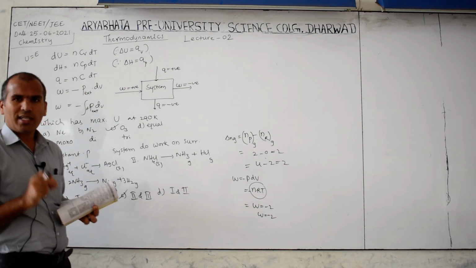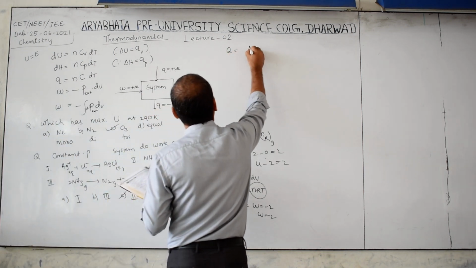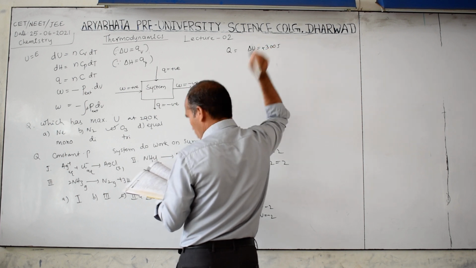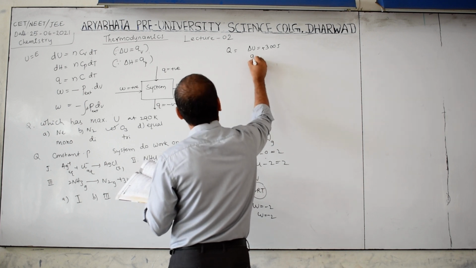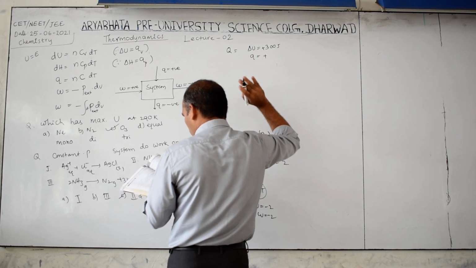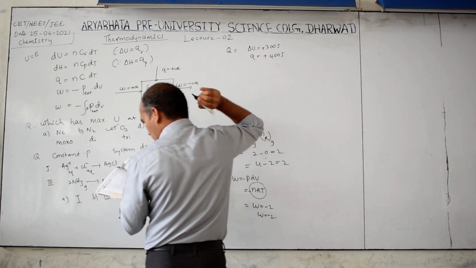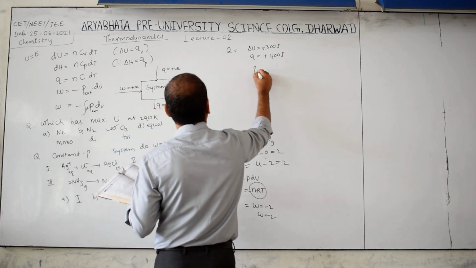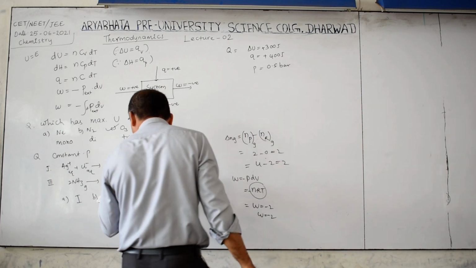So the internal energy of the system is given as plus 300 joules, while absorbing 400 joules of heat, and undergoing an expansion against a pressure of 0.5 bar.